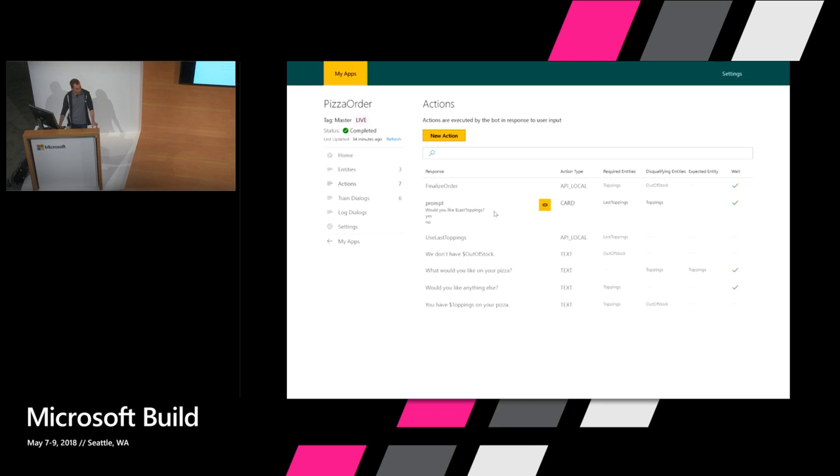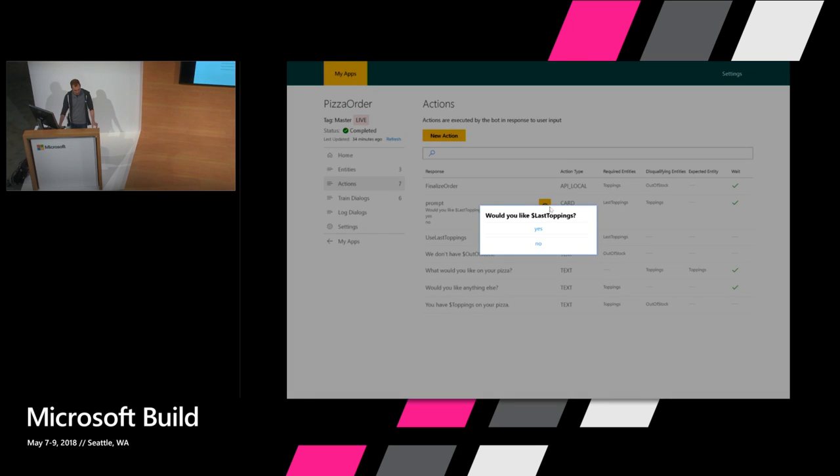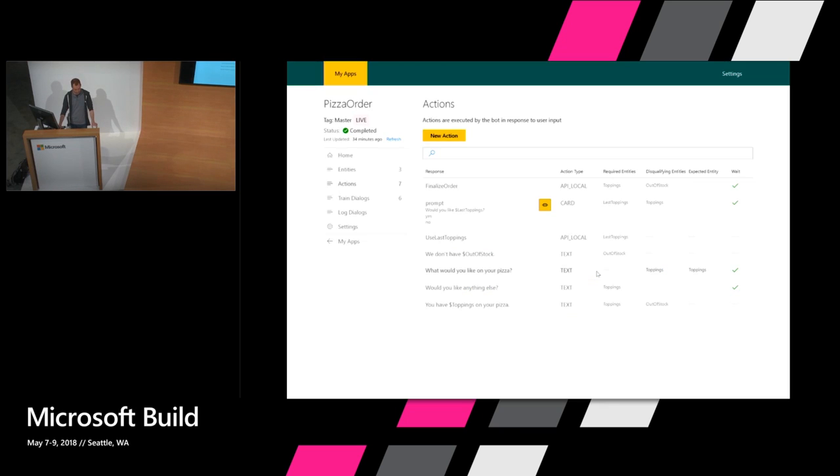Actions can also be cards. So this is an example of a card. Would you like $toppings? That's parameterized, and then the user can click yes or no. Finally, actions can also be API calls. So here I have two API calls. For example, this first one is the one that will actually go and send the pizza to the person.